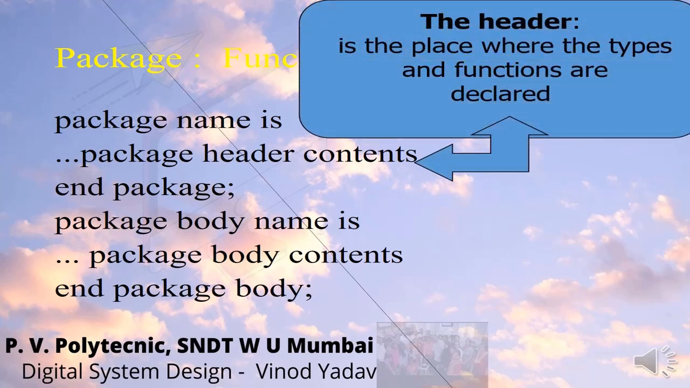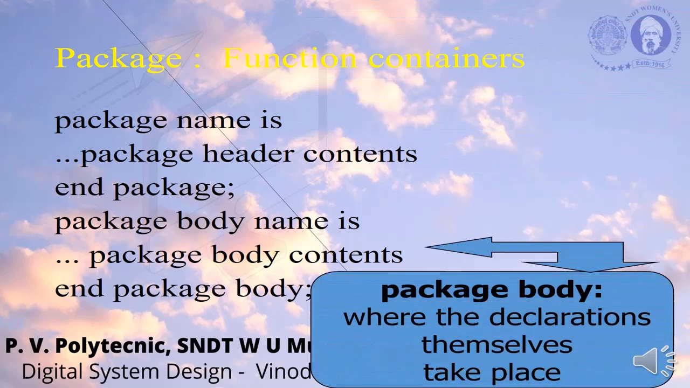The header is the place where the types and functions are declared. Like that, we are declaring the things we can declare here. So it is a kind of minimum combination of entity and architecture, a similar kind of thing. You can see package name is, then header content, then end package, then package body name is, then package body content, end package body. Package body is where the declarations themselves take place.